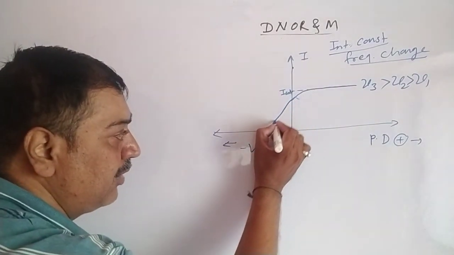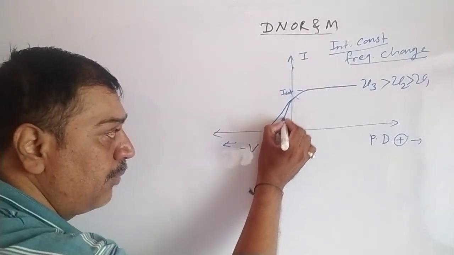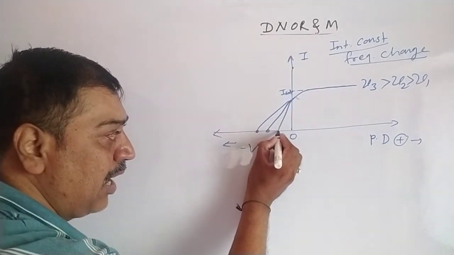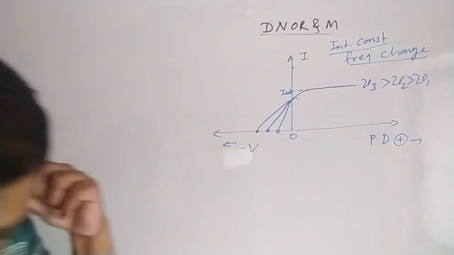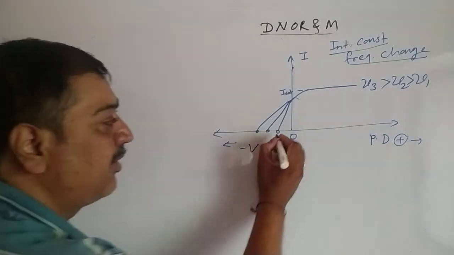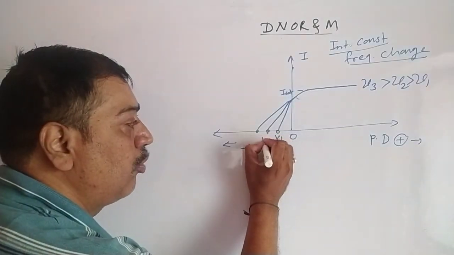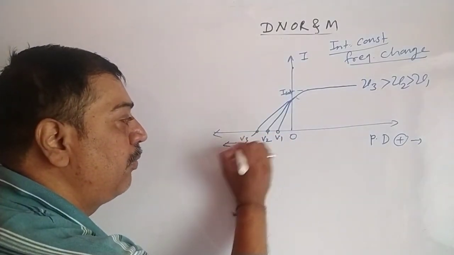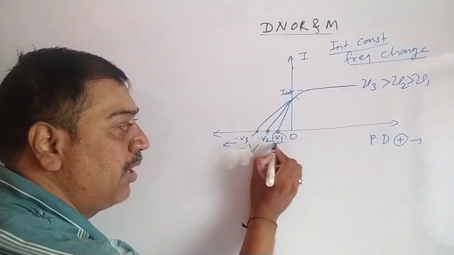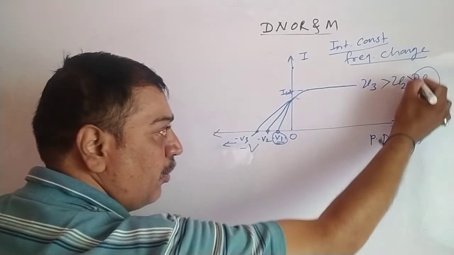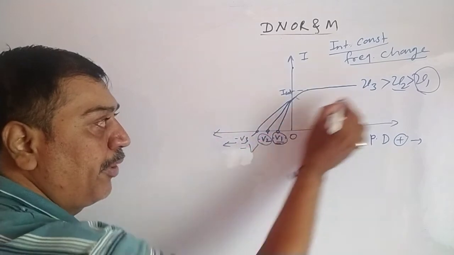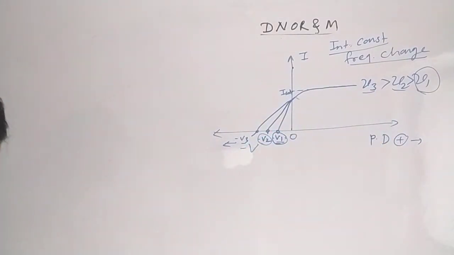It comes here like this, 1 point. It comes here like this, 2 point. It goes here like this, 3 point. All these three are the stopping potentials. This is said to be V1, this is V2, and this is V3. V1 is the stopping potential for frequency nu1, V2 is the stopping potential for nu2, V3 is the stopping potential for nu3. From this what can we say?